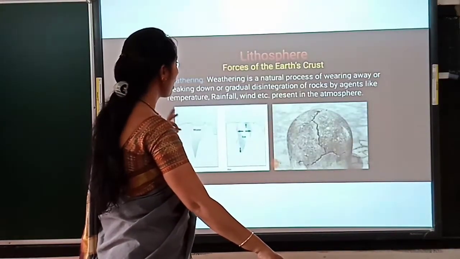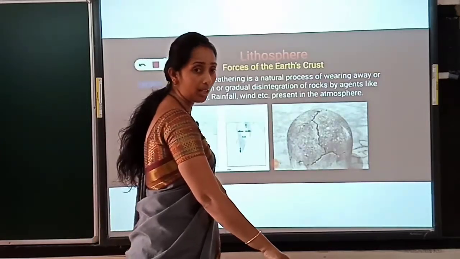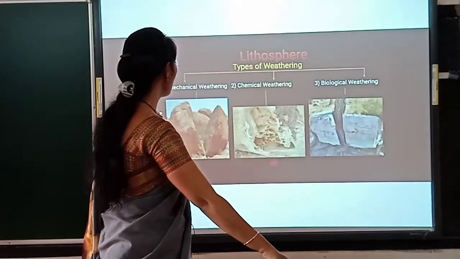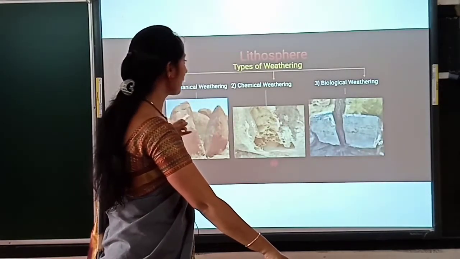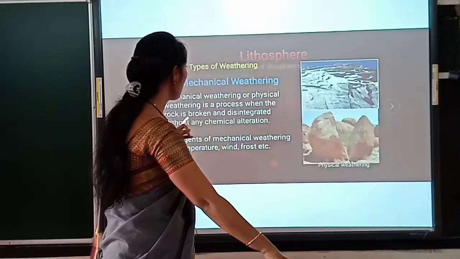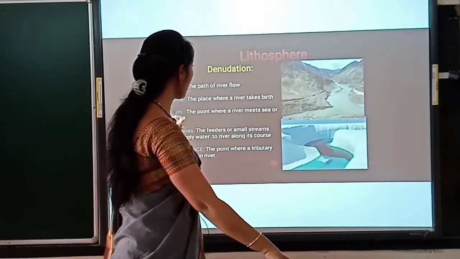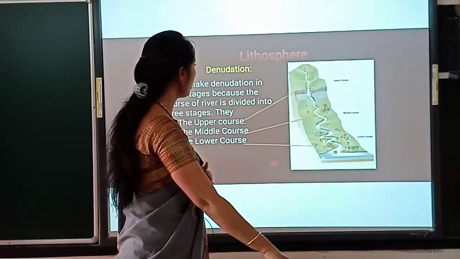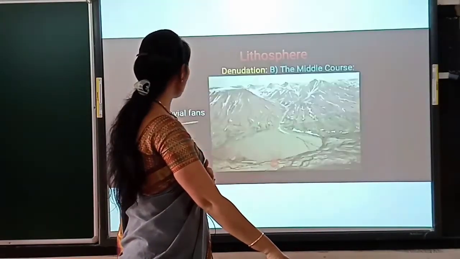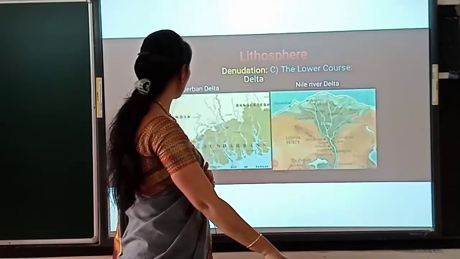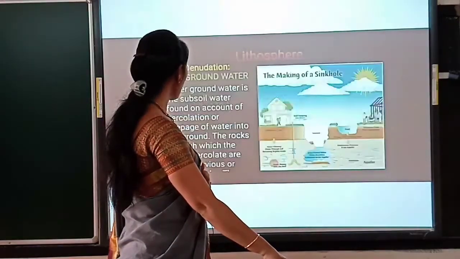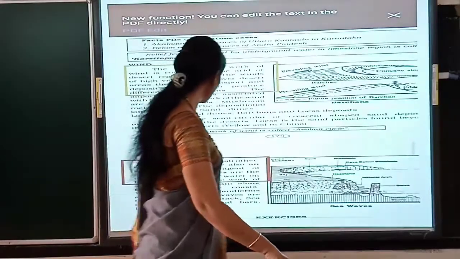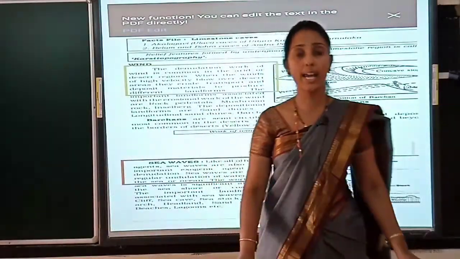then the external forces of the earth crust, that was weathering, types of weathering, mechanical, chemical and biological weathering, with examples. Then the denudation, causes for denudation, agents are river, glacier, underground water, wind and sea wave. Till here the lesson contained, I explained.